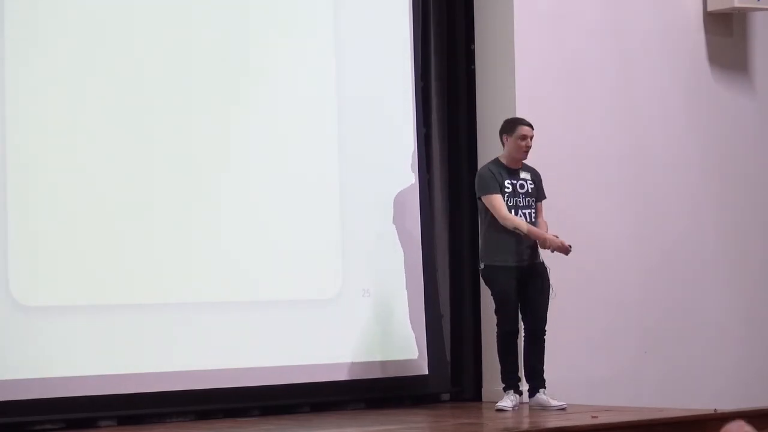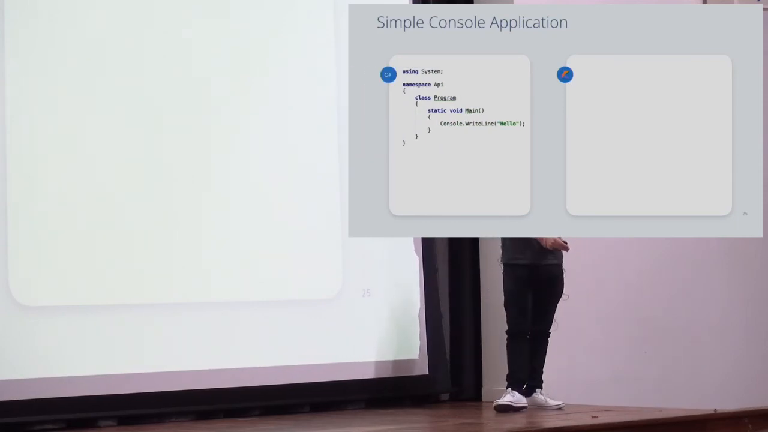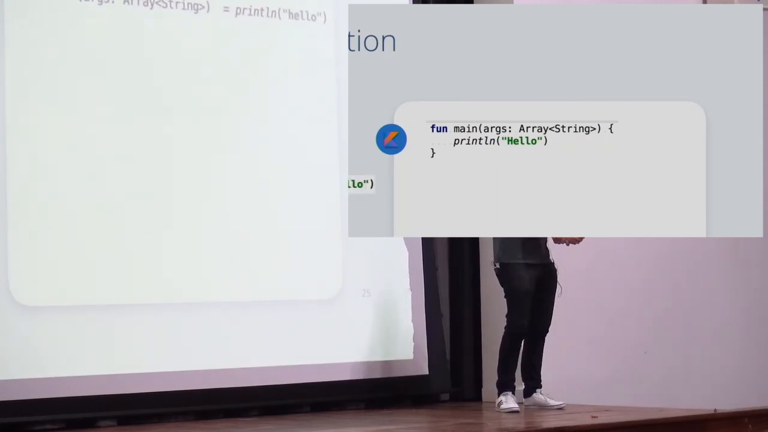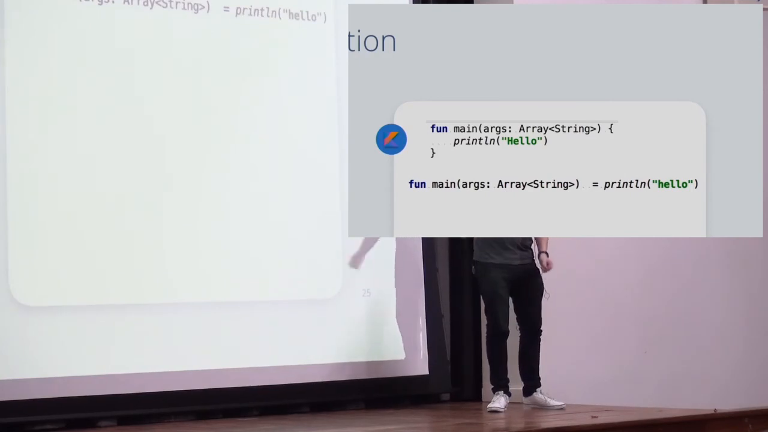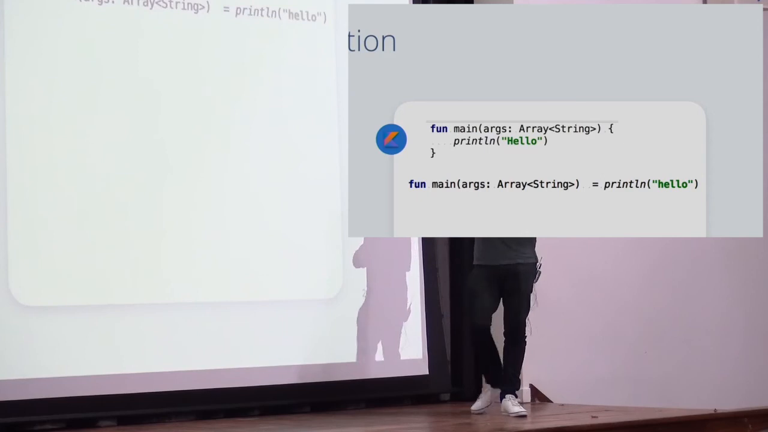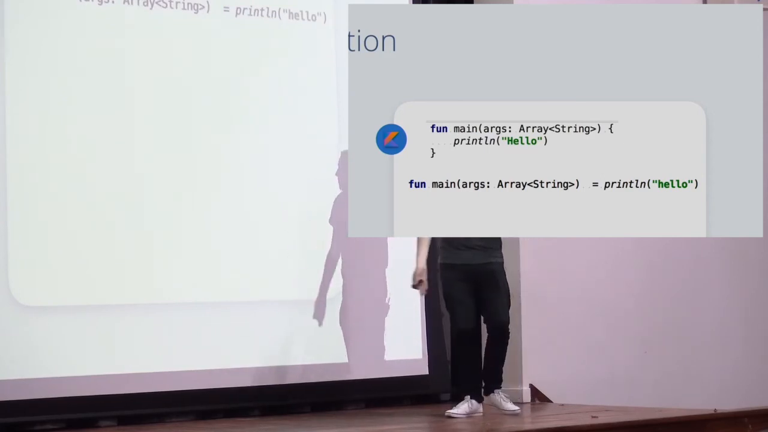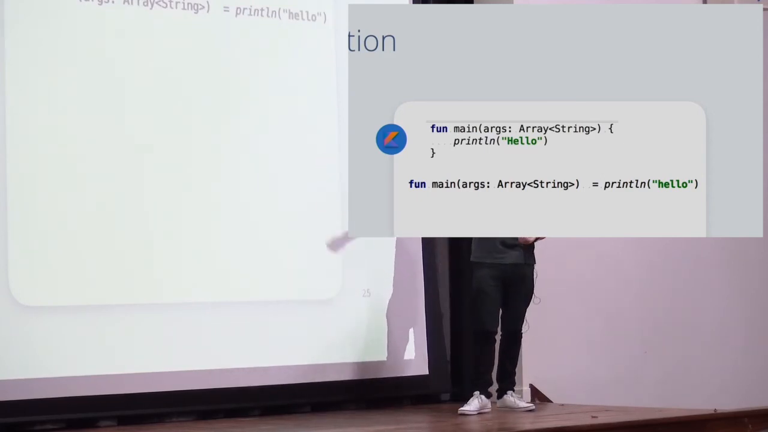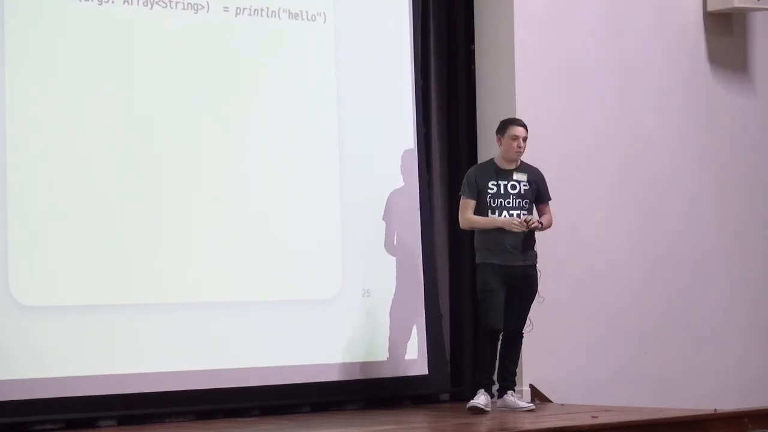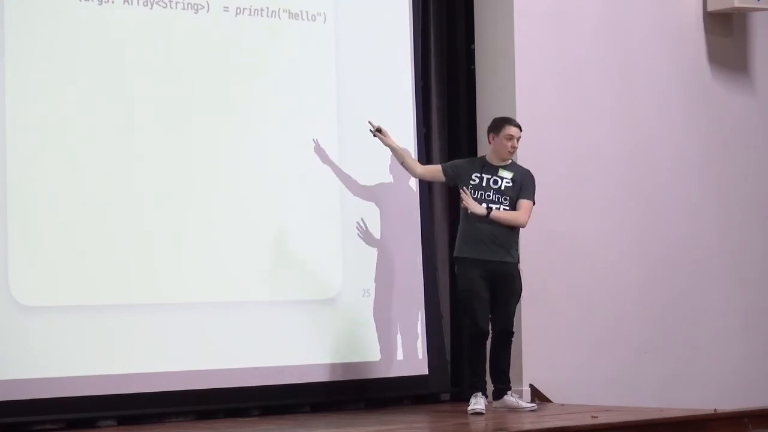So, a simple console application. Here's our C#. There's our Kotlin. But you'd probably write the Kotlin like that. And then somebody pointed out earlier that you can do the same with C# with expression bodied members, but that ruins my example, so shush. But yeah, so that's a simple console application side by side. Again, these will both compile and run and build, and you can ship them, and you can put them in Docker and make your millions like that. You're welcome.